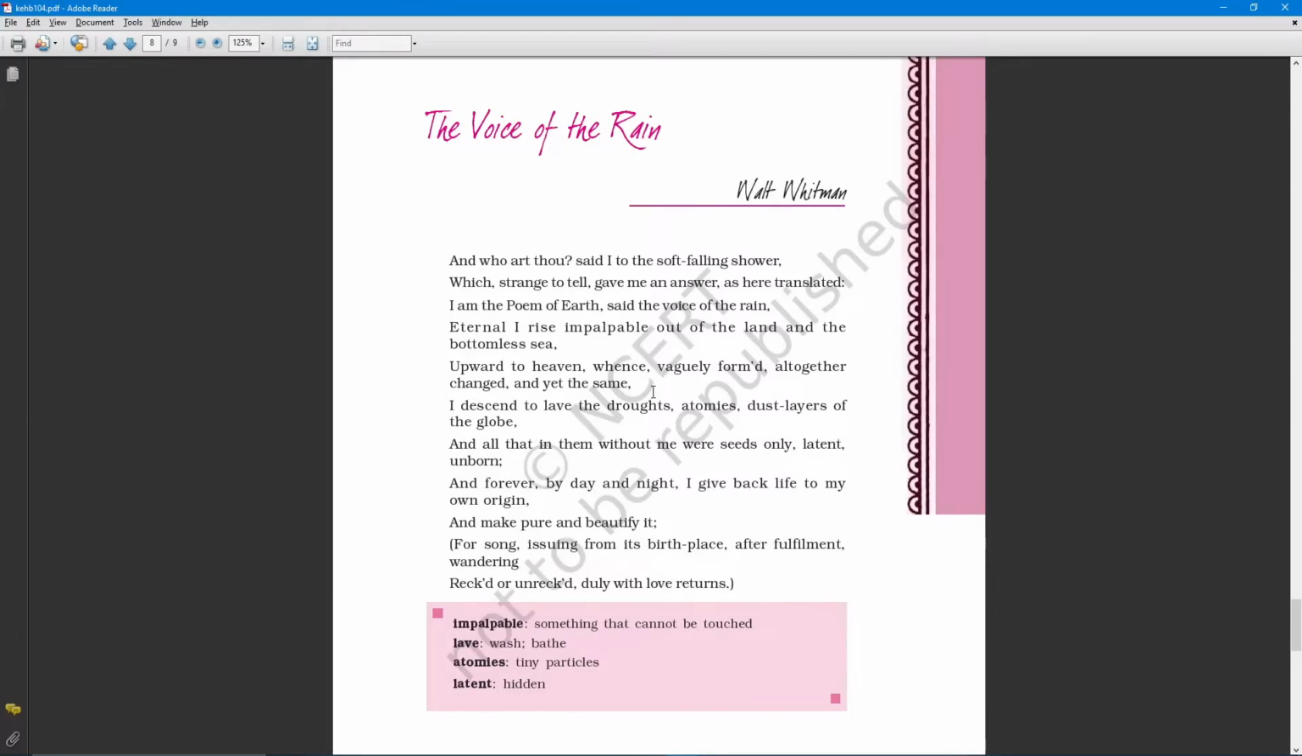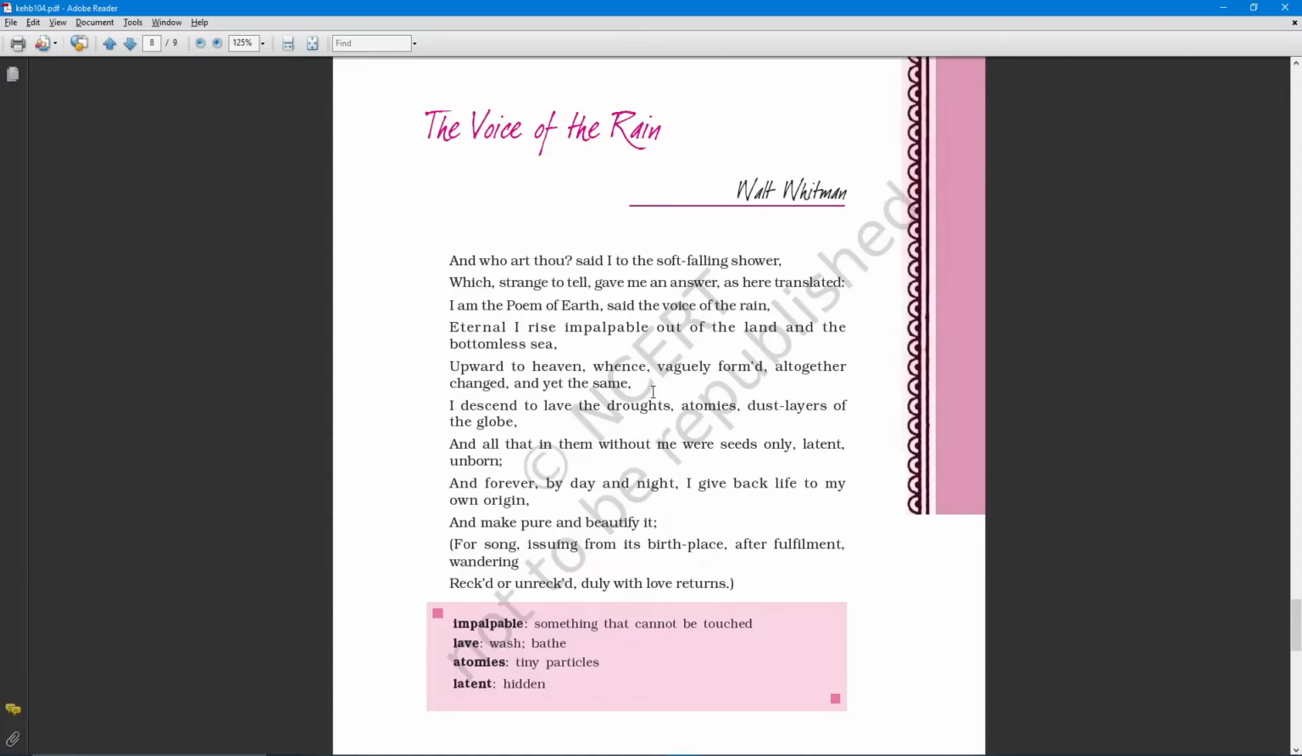It says that of course it changes shape, but it remains the same. We have the gaseous state, solid state, and liquid state. So the rain can change its form into different states, but it remains the same. Like in our Indian traditions, Vishnu can transform himself into different forms, but still he remains the same. Likewise, the poem of the earth, the rain, says that it can change into different forms but remain the same. So it rises from the bottomless sea and the land, and it goes to heaven.